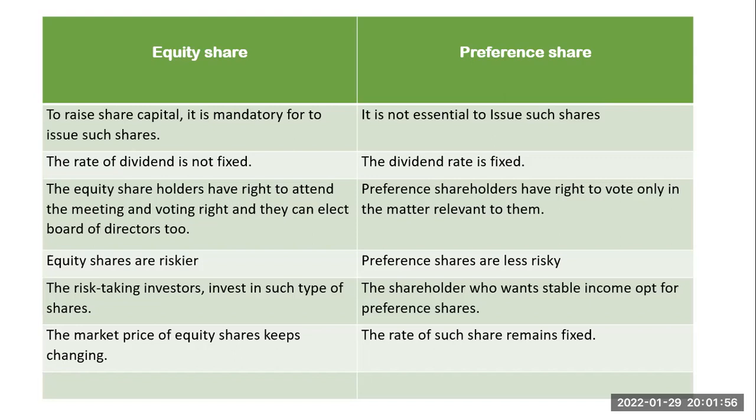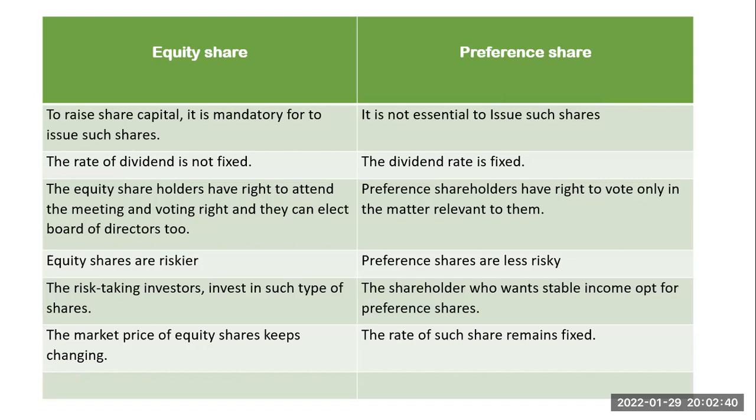Equity shares are riskier. Why are equity shares riskier? There are two reasons. First, the rate of dividend is not fixed. The second reason is that at the time of liquidation of the company, the capital is first refunded to the preference shareholders. First, the capital will be given back to the preference shareholders at the time of liquidation, and that's why equity shares are riskier. Preference shares are less risky, because if you have bought preference shares, you are supposed to receive the income of dividend regularly, and the rate of dividend remains fixed. Equity shareholders are risk-taking investors, because equity shares are riskier.